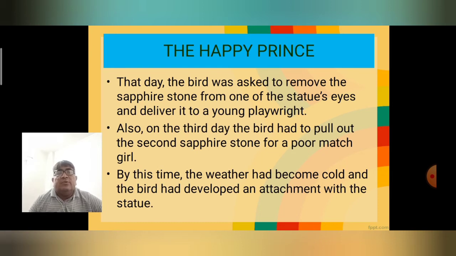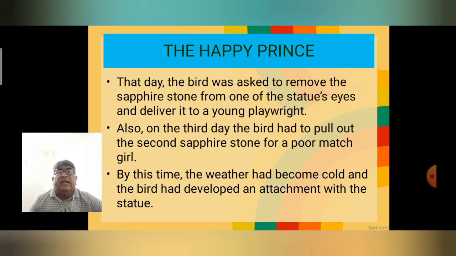On the third day, the bird had to pull out the second sapphire stone for a poor match girl. After helping the playwright, the Happy Prince requested the swallow to stay one more day, because he wanted to help the needy people. That evening, the prince said, "Remove the second sapphire from my second eye."